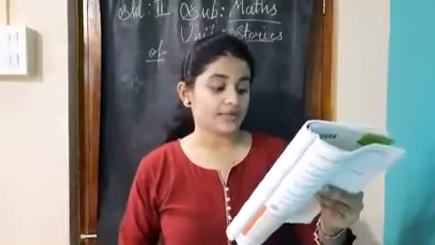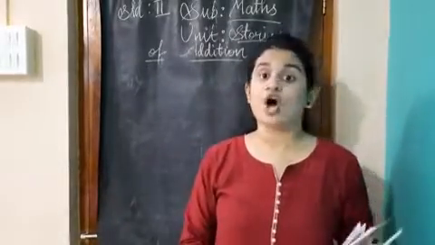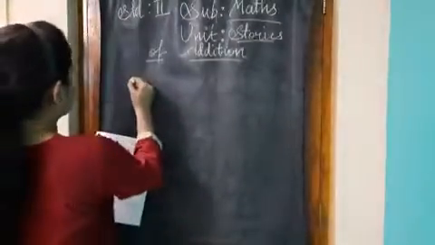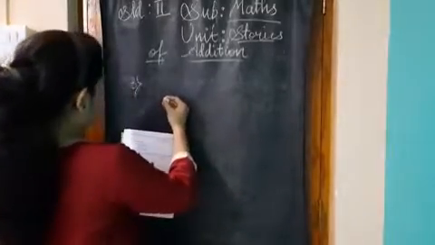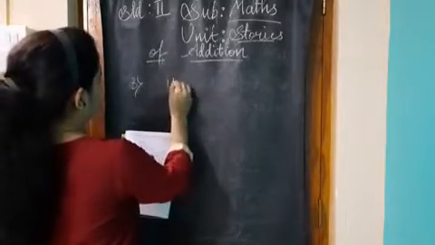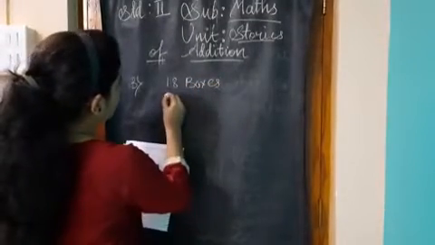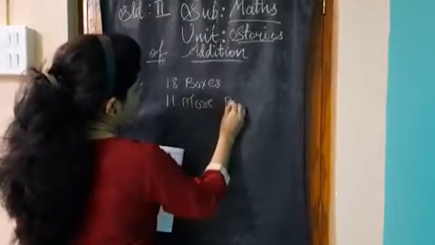Now we have to find out the total number of boxes. So first we will write our statement, that is 18 boxes and 11 more boxes.